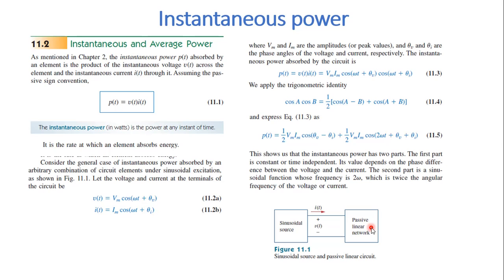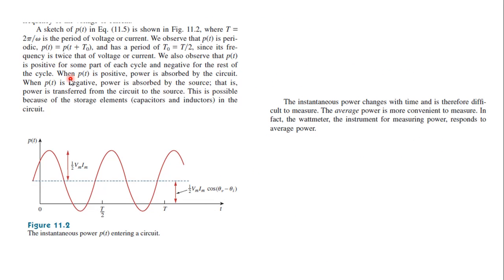Whereas for the negative part, the source absorbs power from the circuit elements. So when P of t is positive, power is absorbed by the circuit. When P of t is negative, power is absorbed by the source. That is, power is being transferred from the circuit to the source.